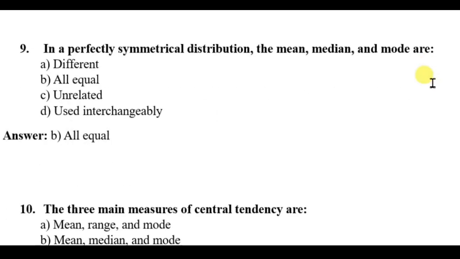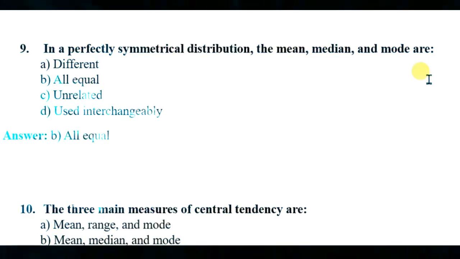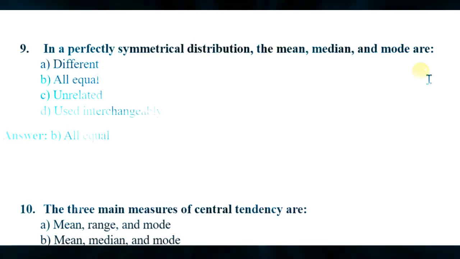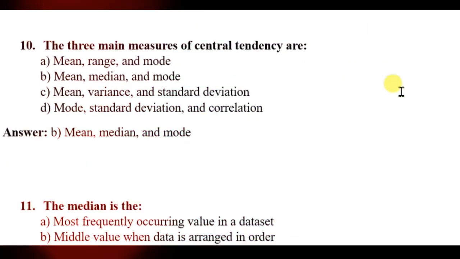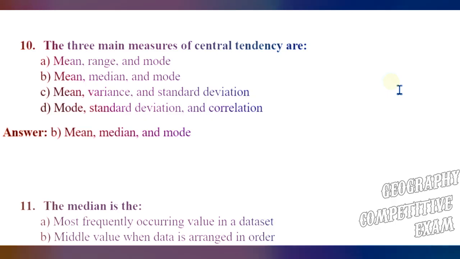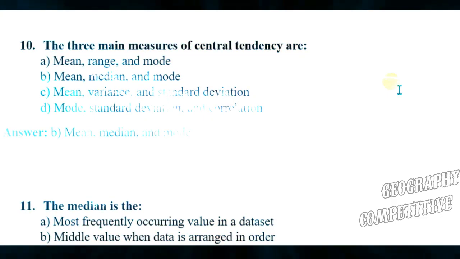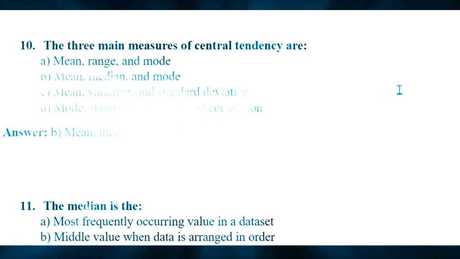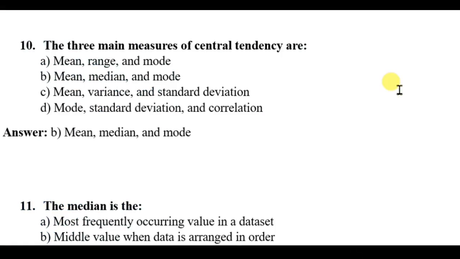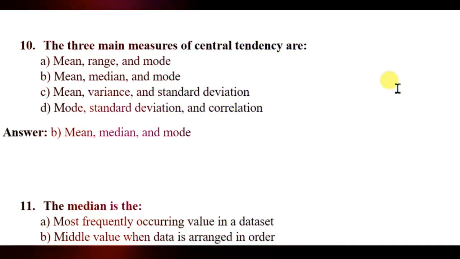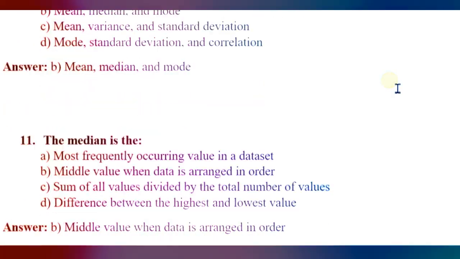Question number 9, in a perfectly symmetrical distribution, the mean, median and mode are different, all equal, unrelated, used interchangeably. Here the right answer will be all equal in a perfectly symmetrical distribution. Question number 10, the three main measures of central tendency are mean, range and mode, mean, median and mode, mean, variance, standard deviation, mode, standard deviation, correlation. Here the right answer will be mean, median and mode are the main measures of central tendency.